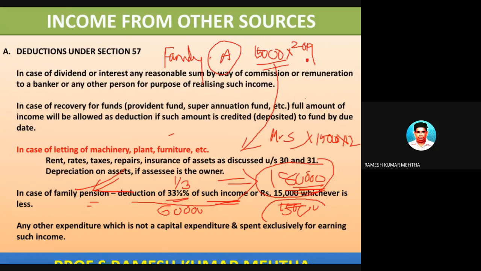So 15,000 in this case is the lower, and this is the exemption amount from the total amount. Out of 1,80,000 rupees, the lower is 15,000 rupees of the family pension, and the remaining 1,65,000 is taxable. So hope you understood this income from other sources.